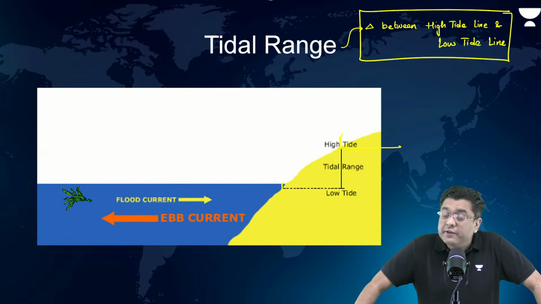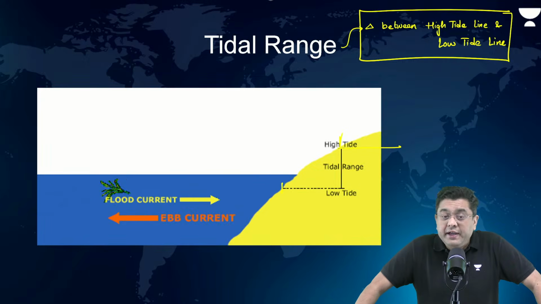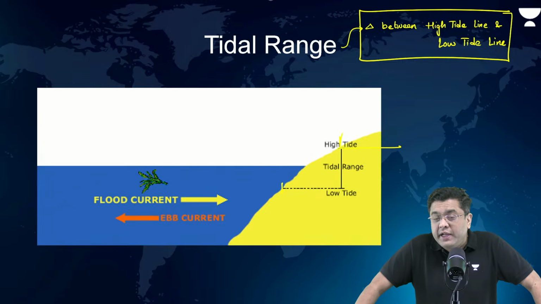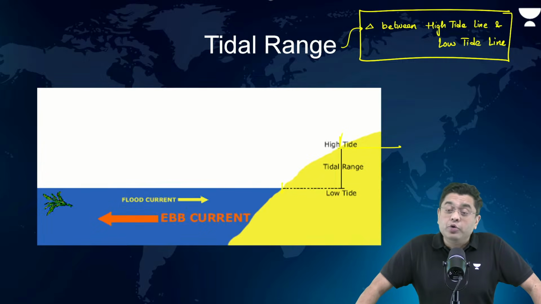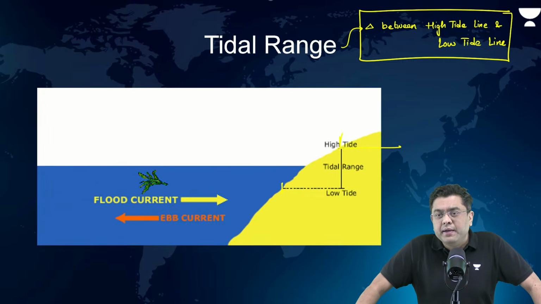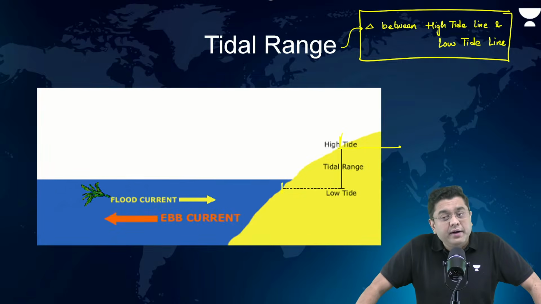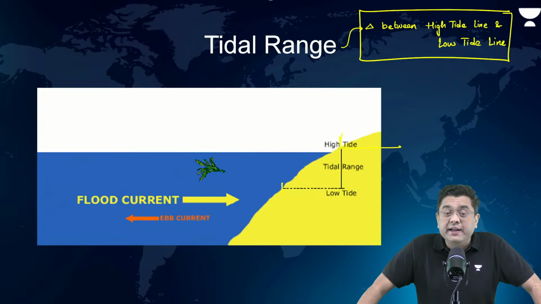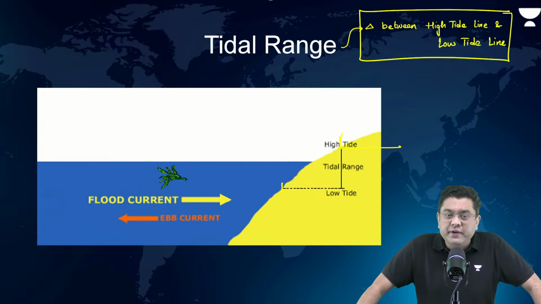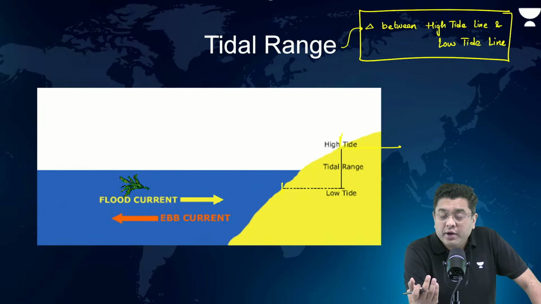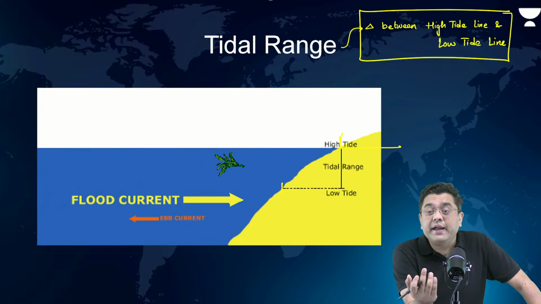Everywhere it is not the same; it varies. For example, the Gulf of Mexico experiences high tide and low tide only once a day. The Bay of Bengal experiences high tide and low tide twice a day, and the Arabian Sea also experiences high tide and low tide twice a day. So that is the variation in the tides.